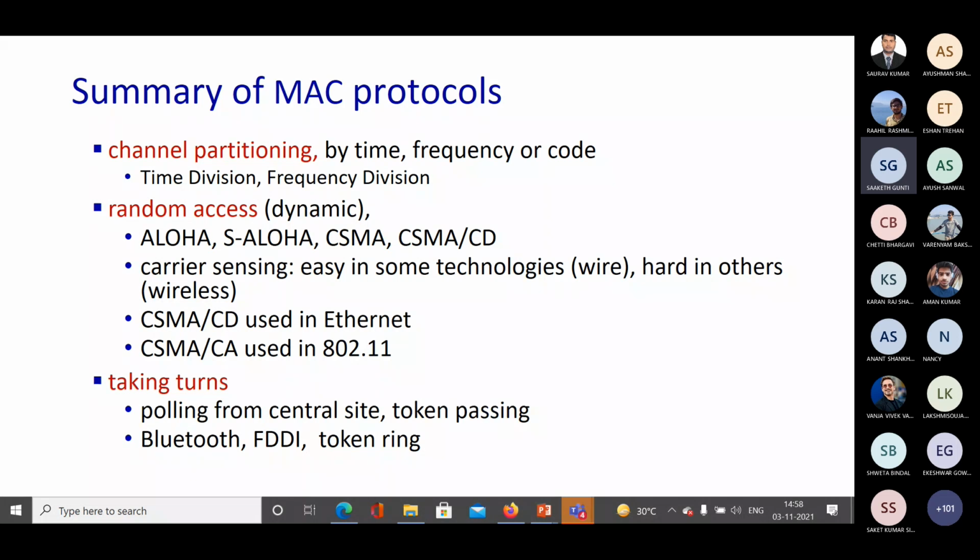After that, it again starts sensing the channel. CSMA/CD is used in Ethernet, and CSMA/CA is used in the 802.11 standard, which is your standard Wi-Fi standard.